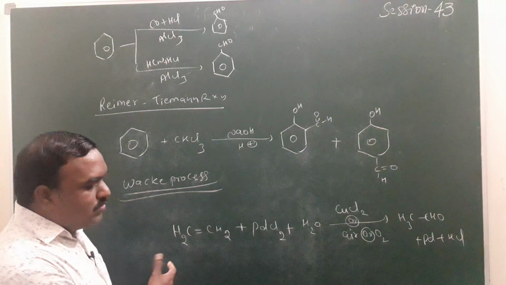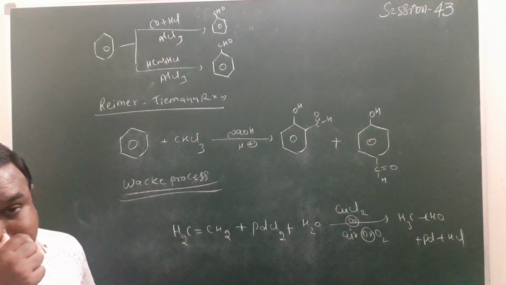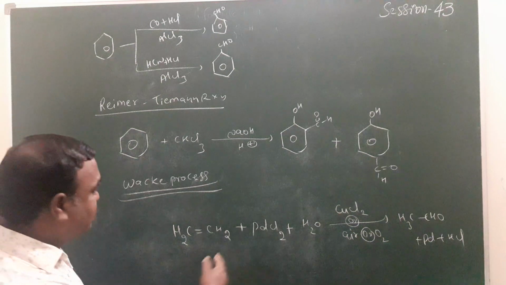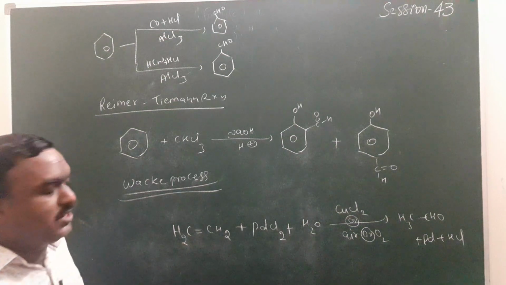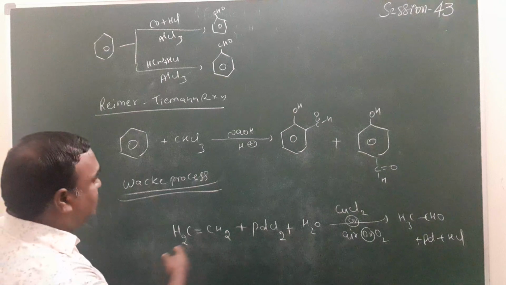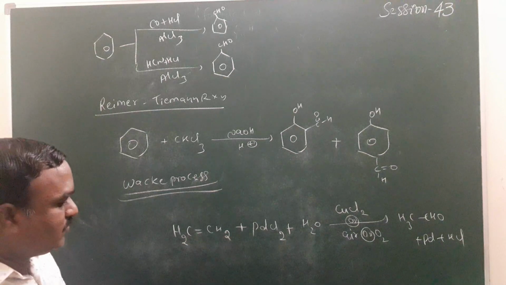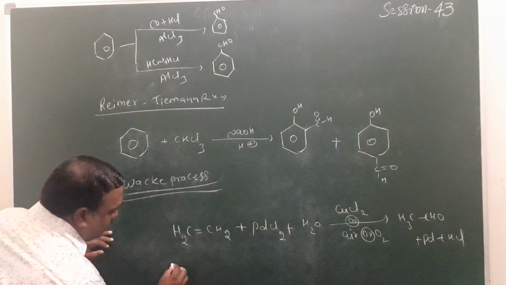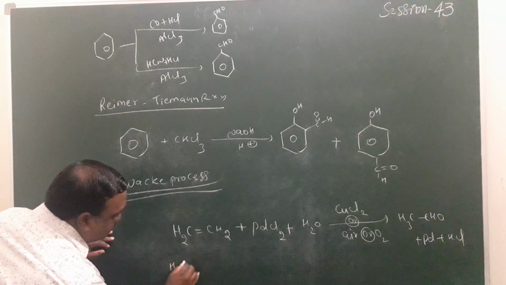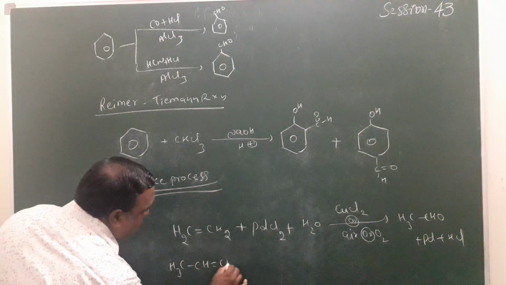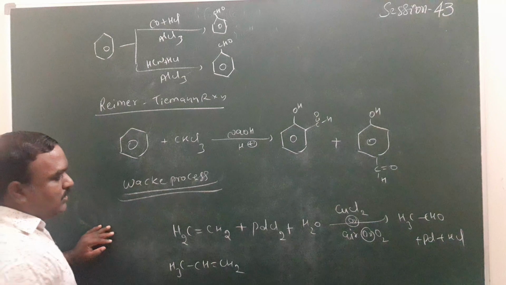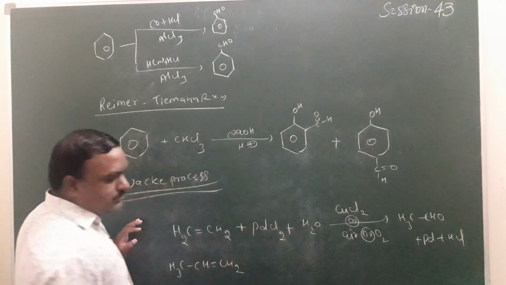This is one type of oxidation process. Why? Because oxygen is added to the ethylene group in this reaction. The process is generally called the Wacker process. If you take a propene molecule, CH3 CH double bond CH2, there is no change in the conditions.